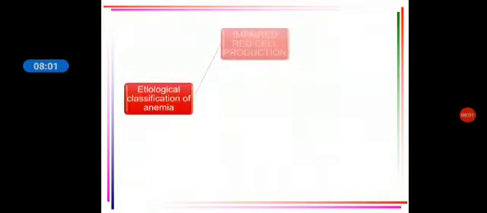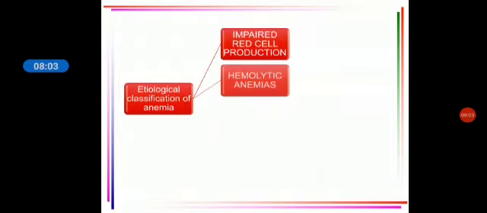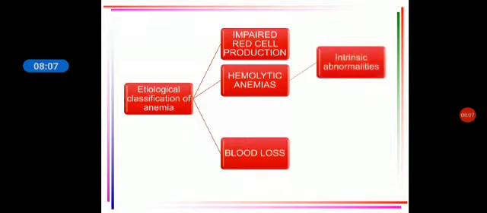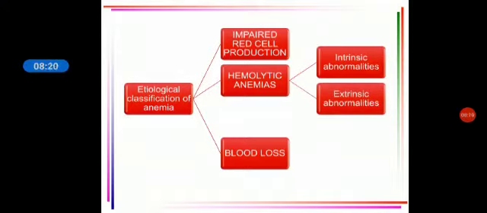Then the next entity is hemolytic anemias. What are the causes for hemolytic anemia? You can have intrinsic abnormalities. You will study all these things in detail; this is just a classification. So intrinsic abnormalities is one of the causes, or you can have extrinsic abnormalities. These are the two entities for hemolytic anemia.